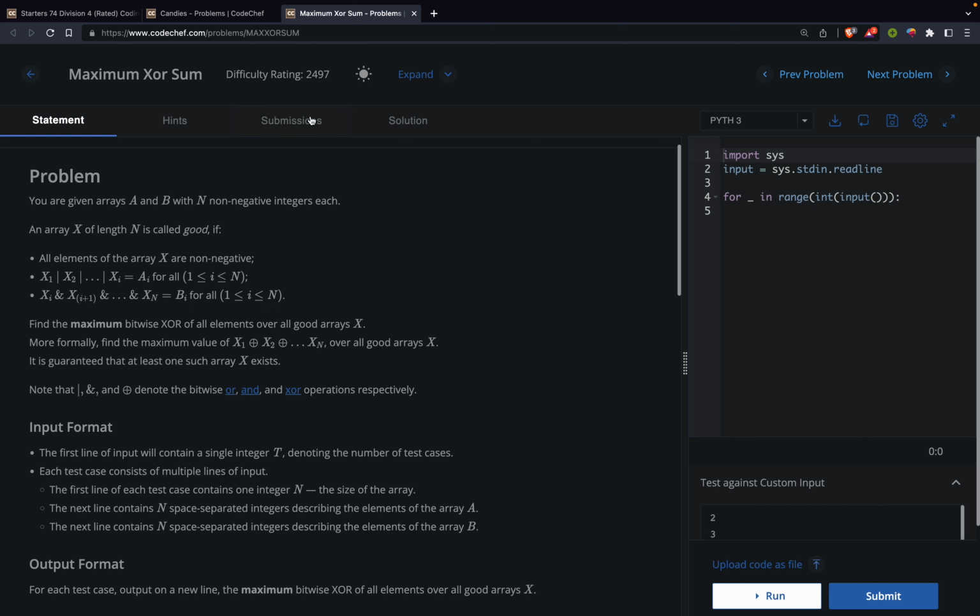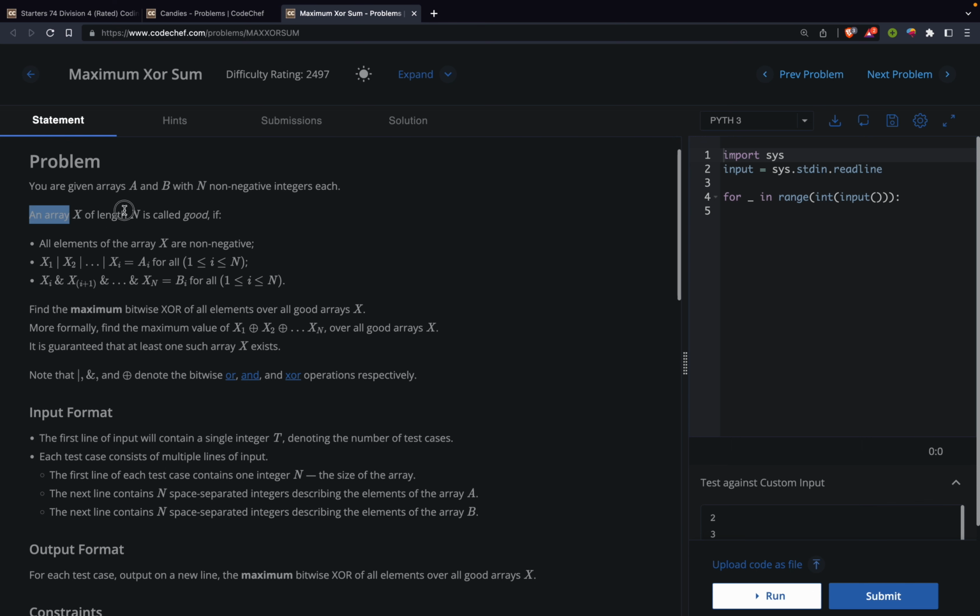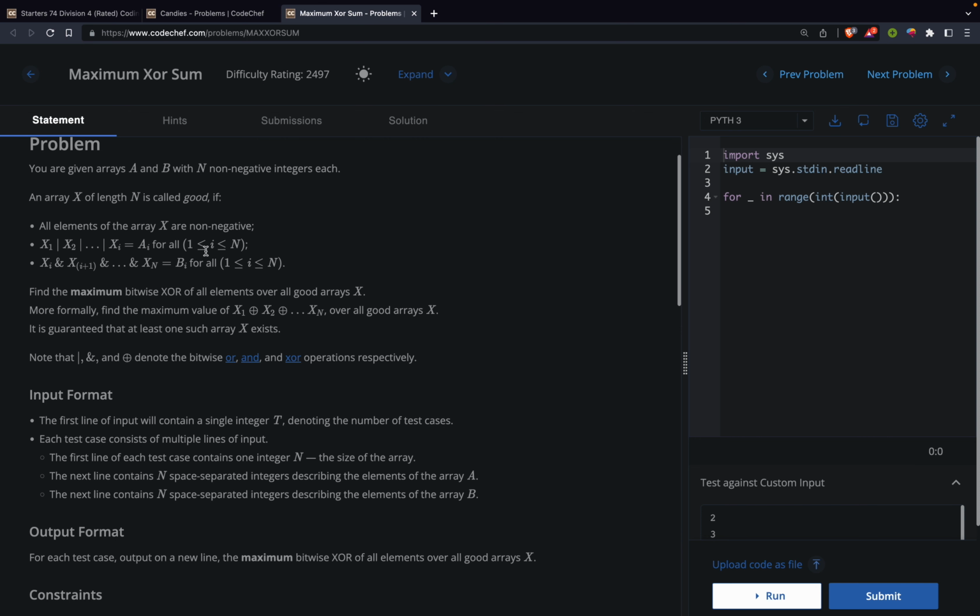So XOR problems are already pretty difficult, and the difficulty rating here is 2497, so a pretty difficult problem. We are given two arrays A and B of non-negative integers, and an array x of length n is good if this holds true: the prefix OR of x_i should be equal to a_i, and this is the suffix, right? So the suffix AND of x_i should be b_i.